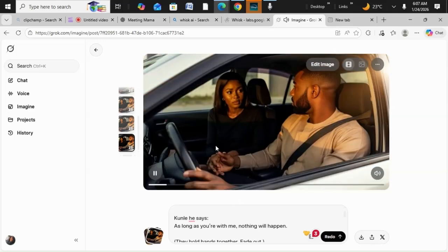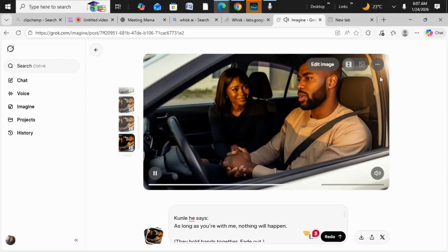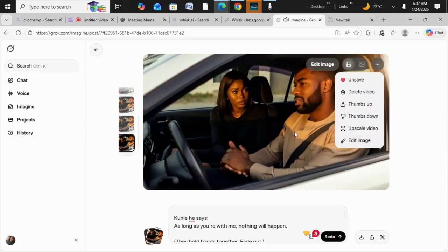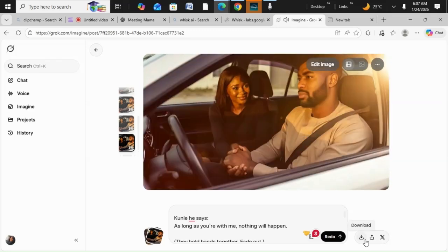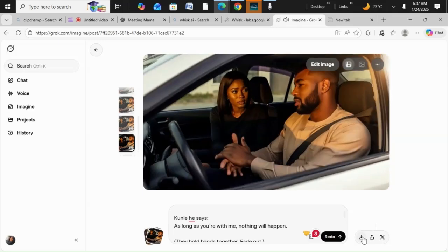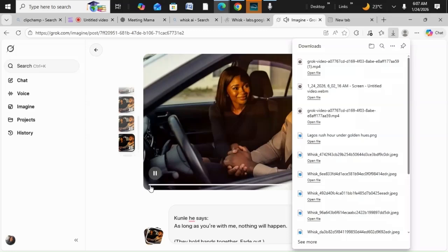So you can see this one is better. I'm going for this one. This is beautiful. This is realistic. I download it.